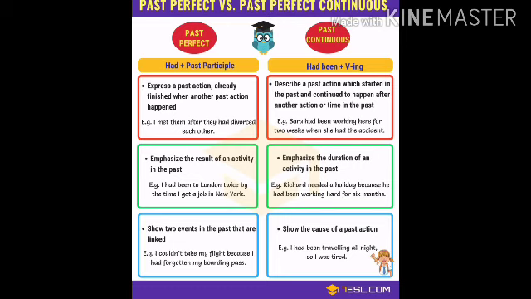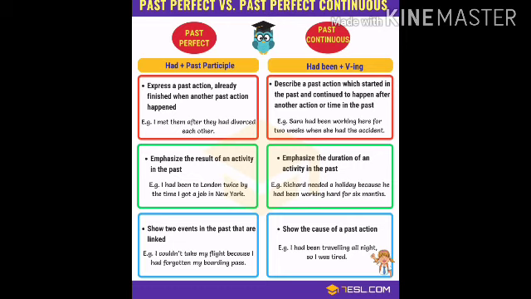Next, it emphasizes the duration of an activity in the past. For example, Richard needed a holiday because he had been working hard for 6 months. Duration means for how long something happened. Then we have cause and effect. I had been traveling all night, so I was tired. So it shows the cause of a past action. What is the past action here? That I was tired. And what is the cause? That I had been traveling all night.